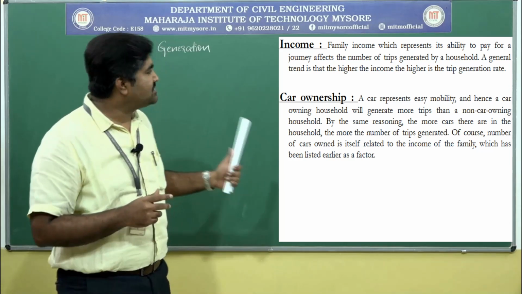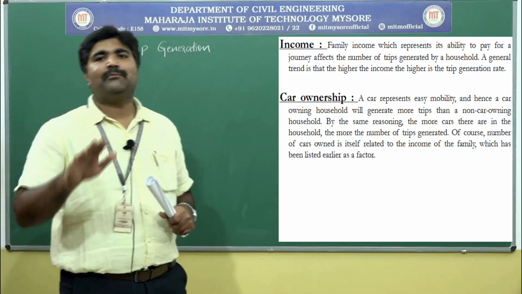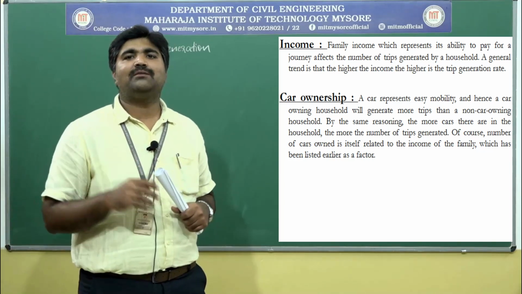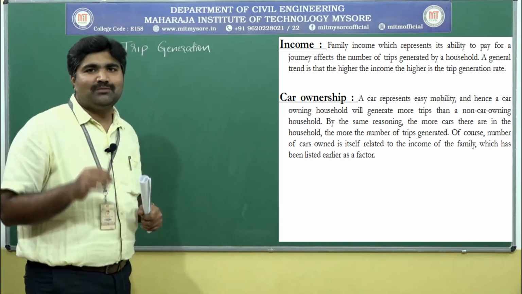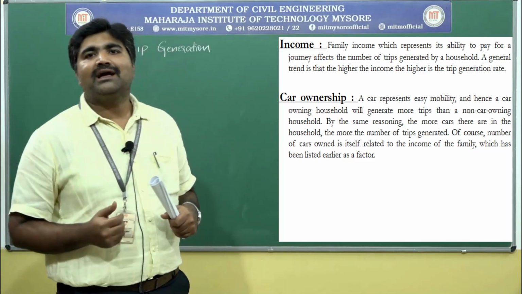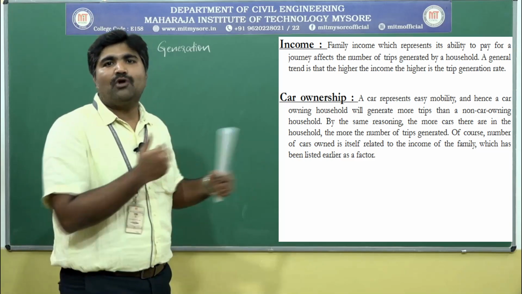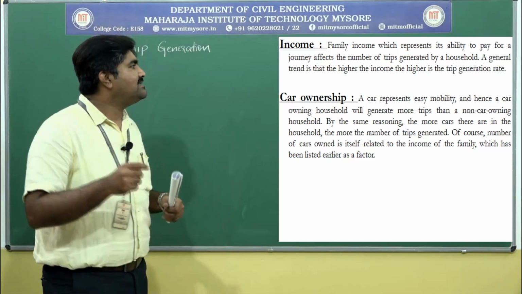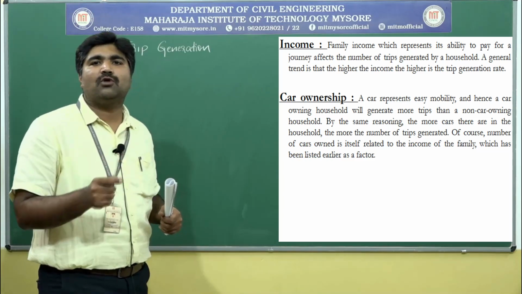Okay, next factor is the car ownership. Here car ownership means the private vehicle ownership. That vehicle may be two-wheeler or four-wheeler. See here, a car represents easy mobility. As we know, our vehicle will give comfort, pleasure, and convenience. We will have more flexibility that attracts us to use our own private vehicle. A car owning household will generate more number of trips when compared to non-car owning household.